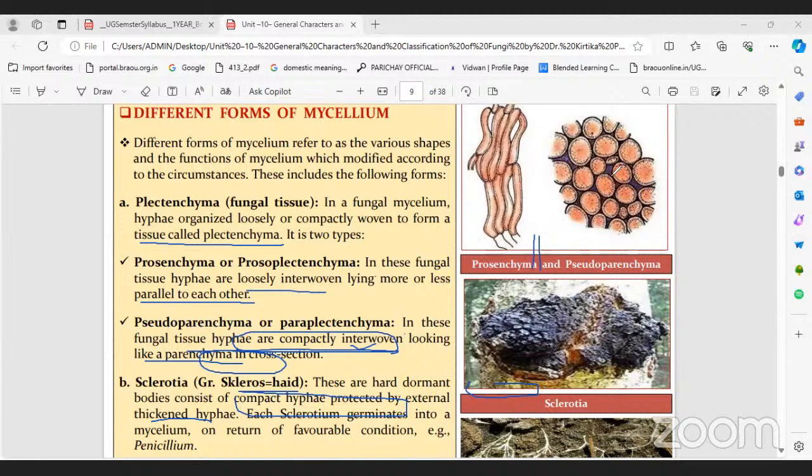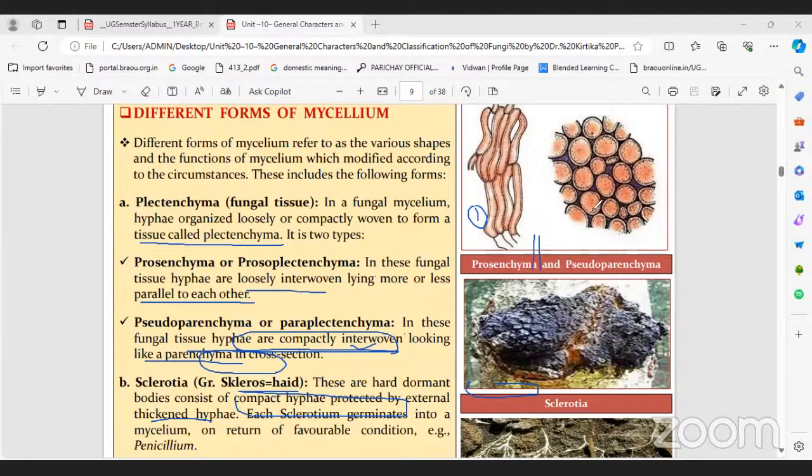This is not loosely arranged, this is compactly arranged, and they are not parallel. In the first diagram, the parallel arrangement is prosenchyma. And the round-shaped cells look like parenchyma tissue. In section cutting it appears as a parenchyma tissue, but it is not true. That's why it is called pseudoparenchyma.